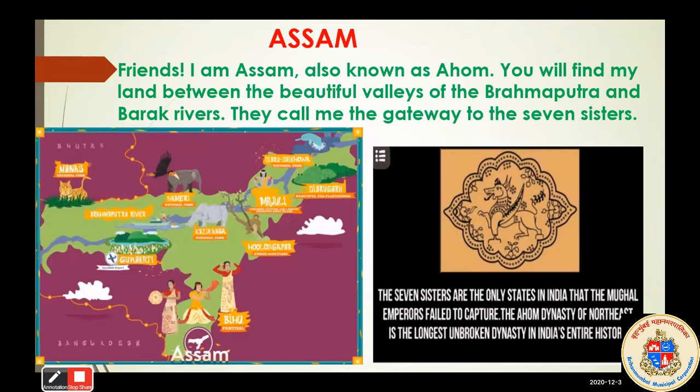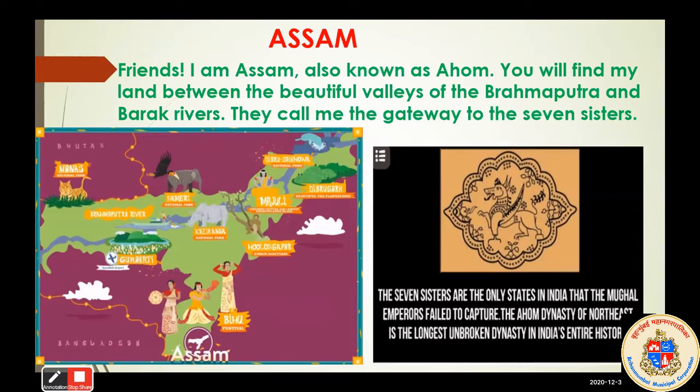Here you can see one picture of the Ohom dynasty, and there are some lines below that. The seven sisters are the only states in India that the Mughal emperor failed to capture. The Ohom dynasty of the northeast is the longest unbroken dynasty in India's entire history. That is why we also call Assam Ohom.